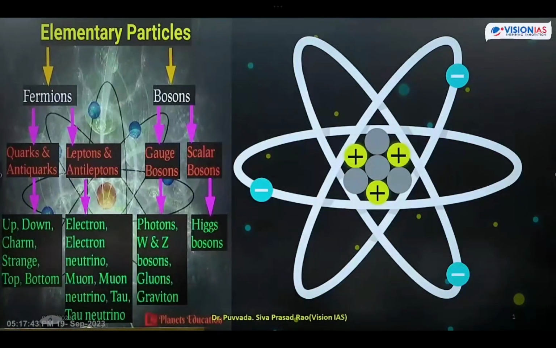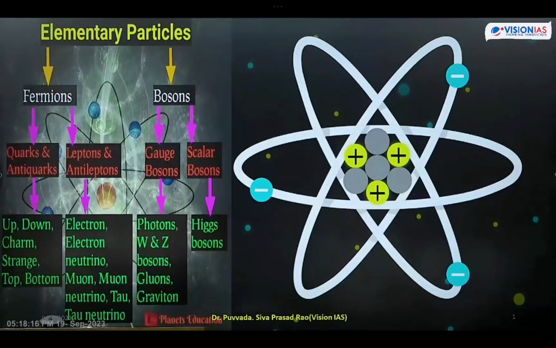And what is the use of these quarks and leptons? Now we will see this. So is it clear regarding this flowchart, friends? Which particles are the mass carriers? Fermions. Which particles are the force carriers? Bosons. So the four basic fundamental forces are because of which particles? Bosons.